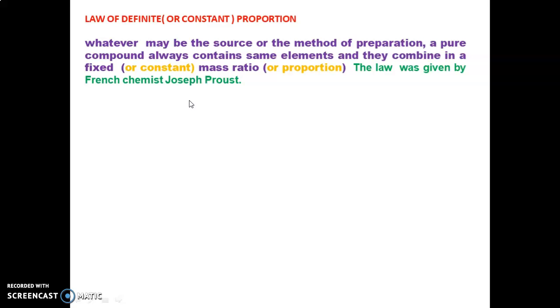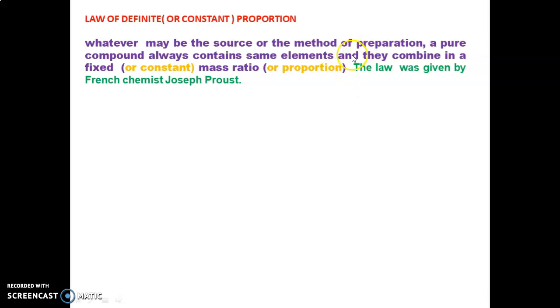Air also contains some percentage of carbon dioxide, and when a hydrocarbon is heated, we get carbon dioxide. Whatever may be the source or the method of preparation, carbon dioxide always contains carbon and oxygen. That is the first statement.